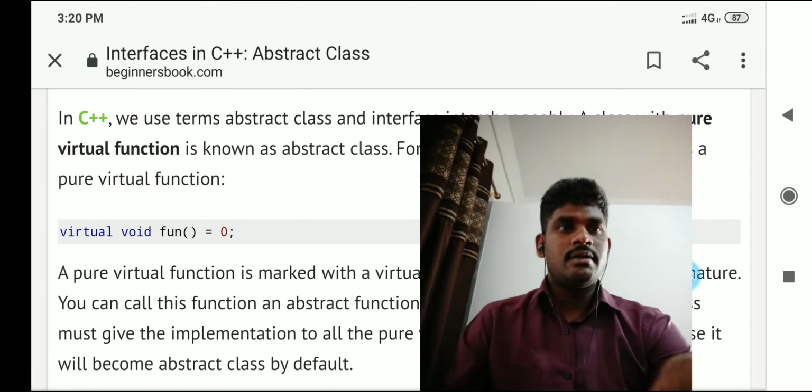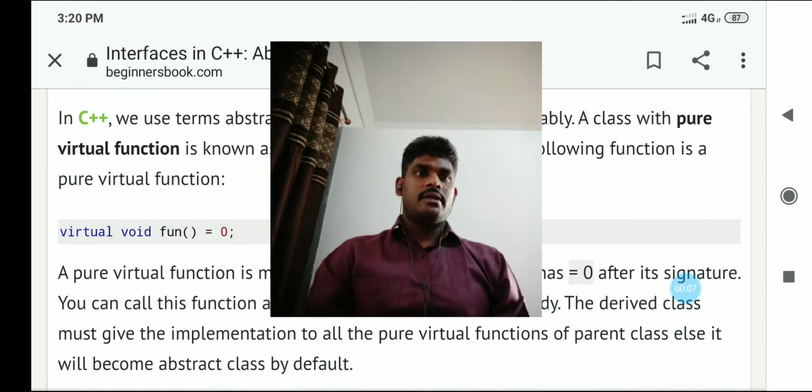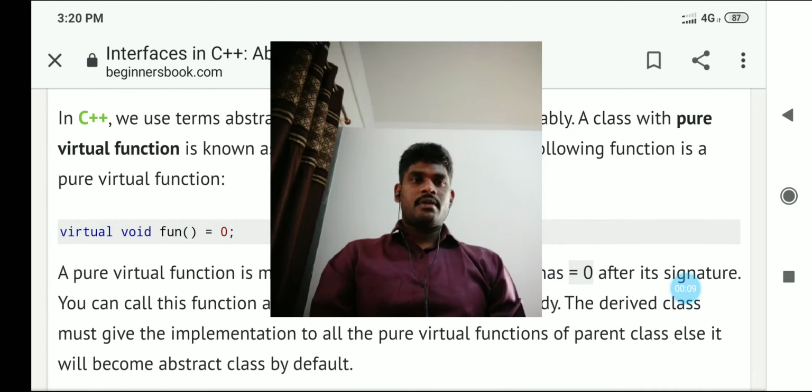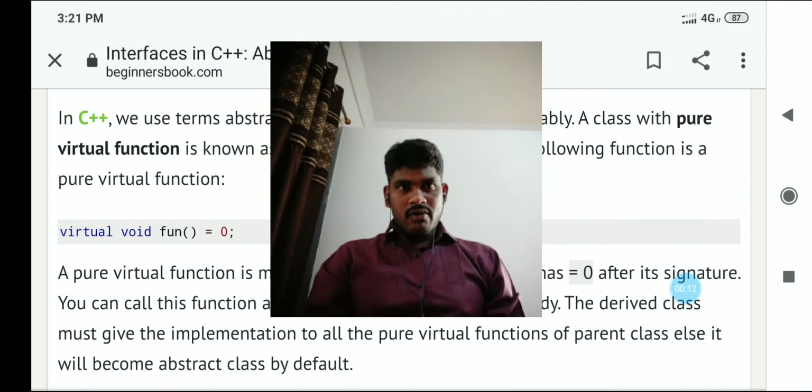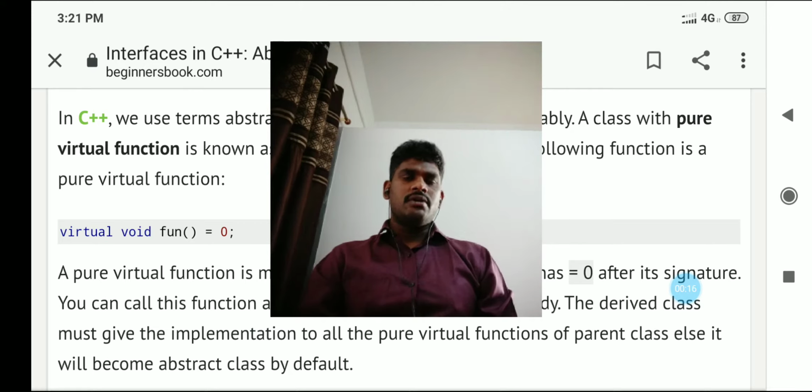Hi students, in this class we are going to cover abstract class and inheritance concept. Till now we have covered many topics, and as per the syllabus we have to cover abstract class and inheritance concept. What is abstract class? The definition of the abstract class and an example program we will see in detail in this lecture.